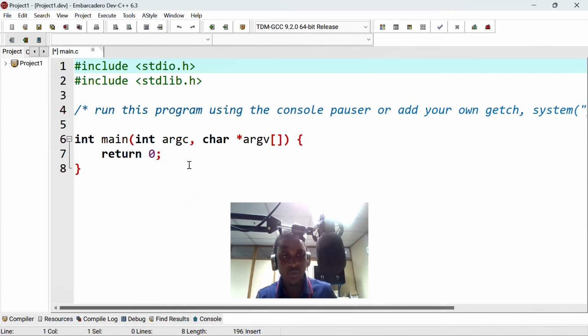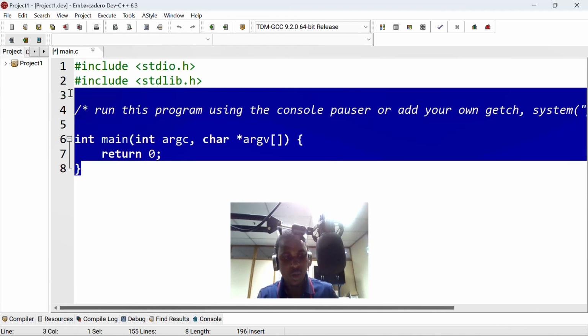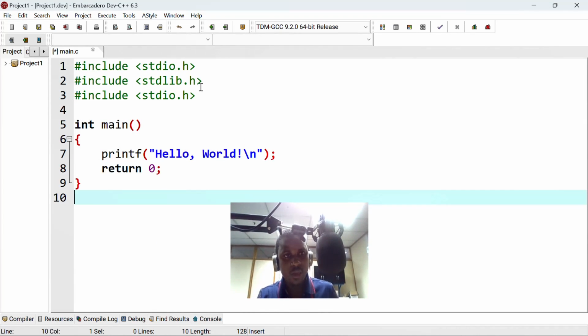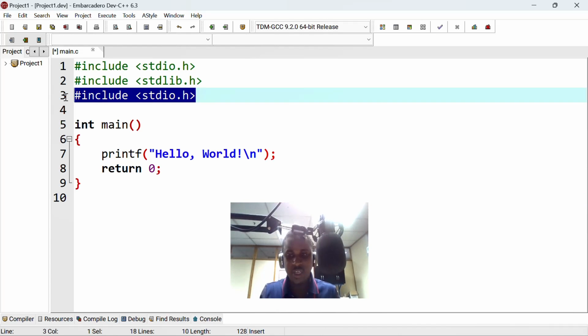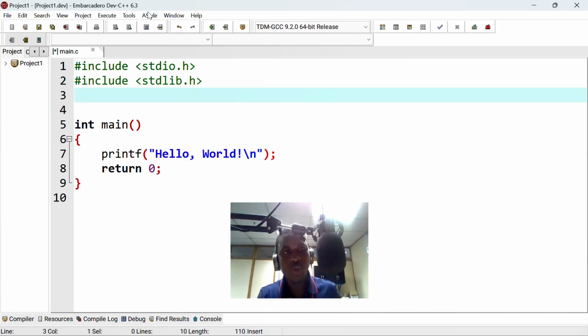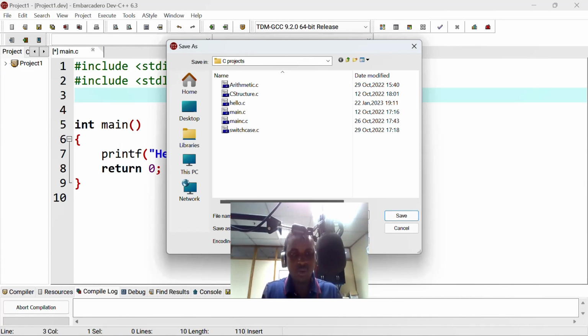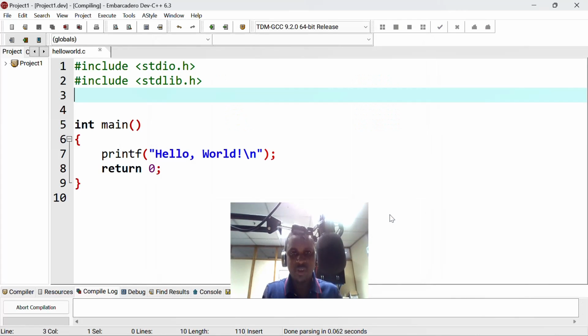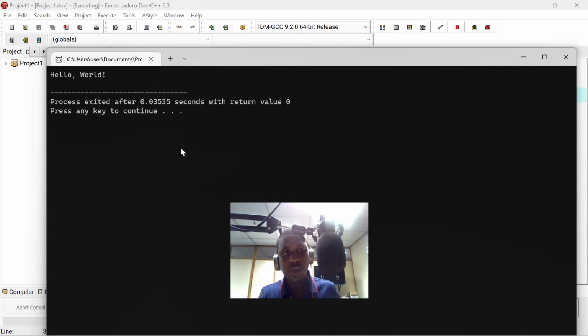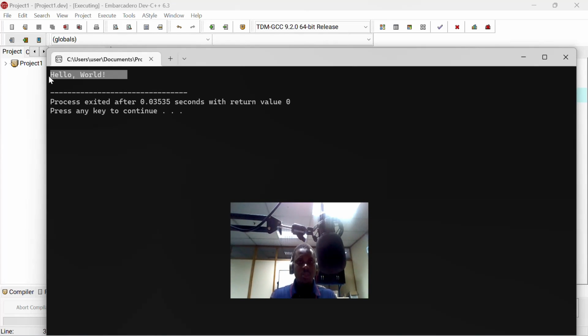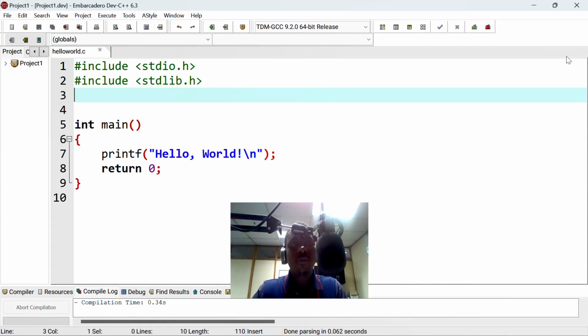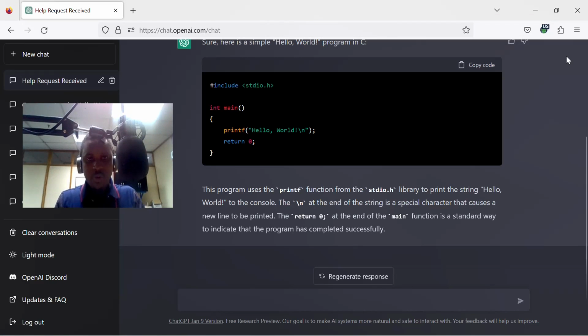Let me remove all this, and I've just pasted the code that we have from ChatGPT. Let me compile and run it. Let me save it, and you see, we have managed to get this hello world, which means ChatGPT managed to give us the correct C code for hello world.